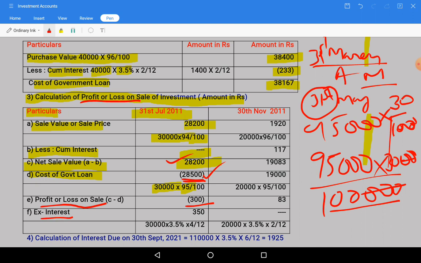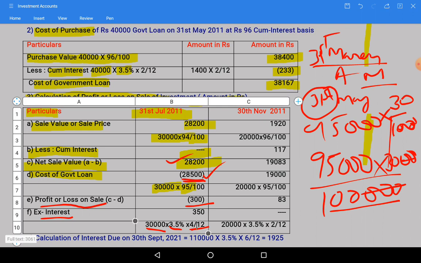Next, ex-interest we need to calculate on this 30,000 portion. So 30,000 into 3.5 into 4 by 12. Why I am taking 4 by 12 is, how many months are there before 31st July? We need to consider that, and based on that we need to take the interest. March is the previous date, after March, April, May, June, July. So 4 months are there, that is why we have taken 4 by 12. So 350 rupees is the interest portion, ex-interest portion.